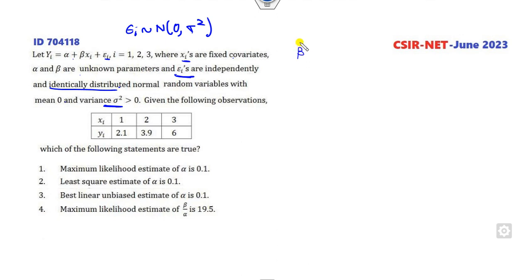So fine. Firstly, we can find the estimator of beta cap. What is that? This is xi minus x bar times y minus y bar over here. Fine. So what is x bar? You can see 6 by 3 is 2. What is y bar? Sum of this, so it is 6 plus 6 over 3, so 12, that is 4. Now you can find this value.